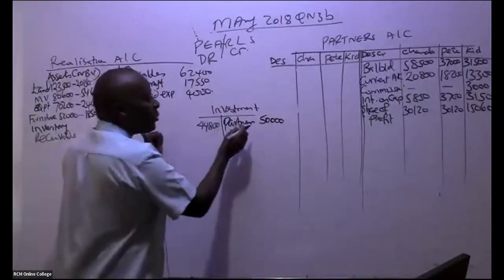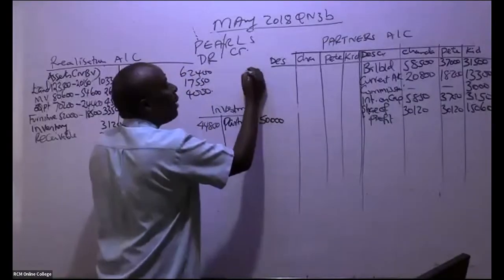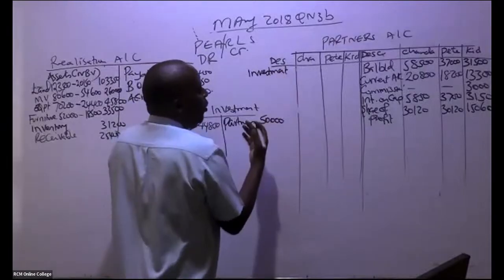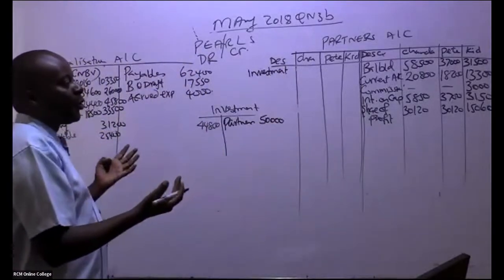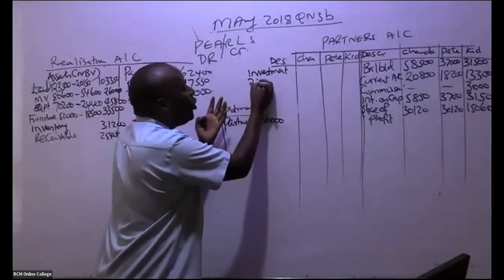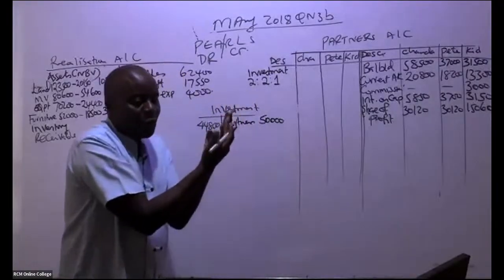In this case, these partners took 50,000. So can you kindly go ahead and apportion this investment of 50,000 before I tell you the difference? Where do we take the difference? These people have told us they are going to apportion it using their normal criteria of 2:2:1.